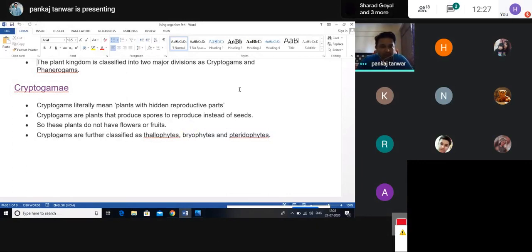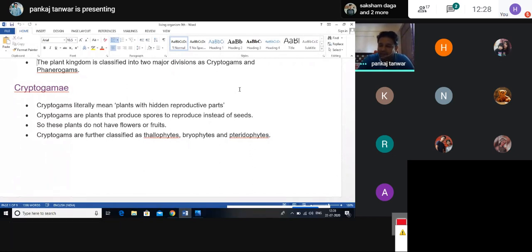Next point, these plants do not have flowers or fruits, obviously. If they contained flowers, there would also be formation of seeds, but they do not contain seeds or fruits. That's why they do not participate in sexual reproduction. Cryptogams are plants that do not bear or produce flowers and fruits.